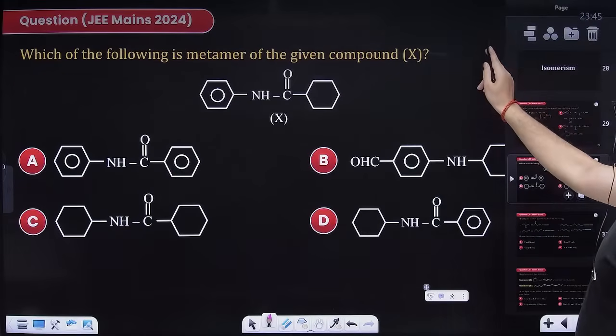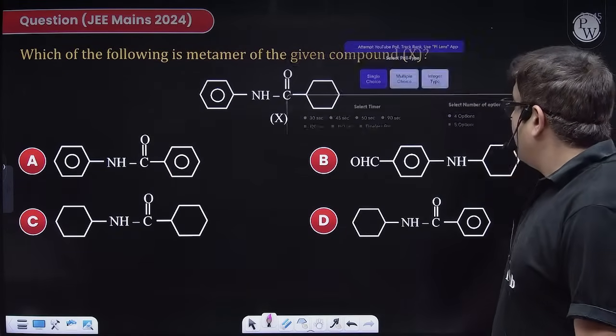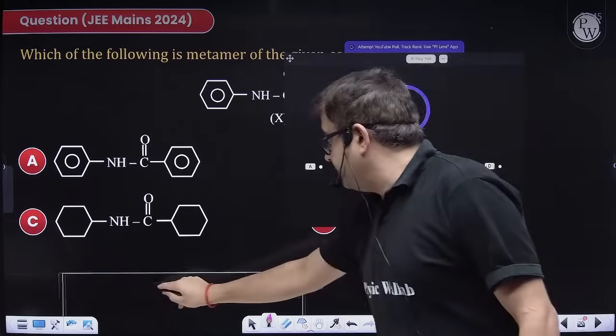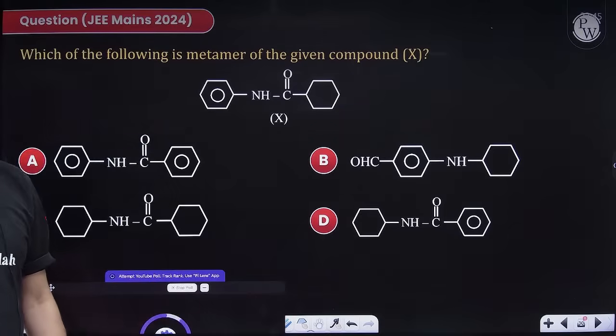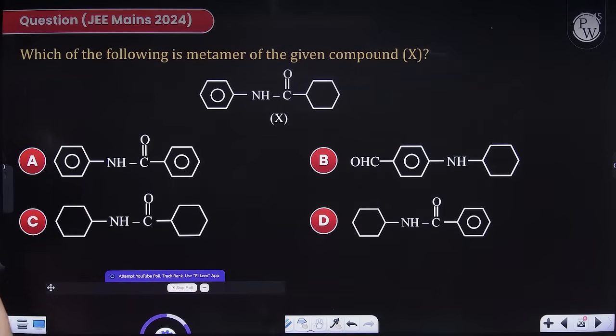Moving to next question. Time starts now. Which of the following are metamers?